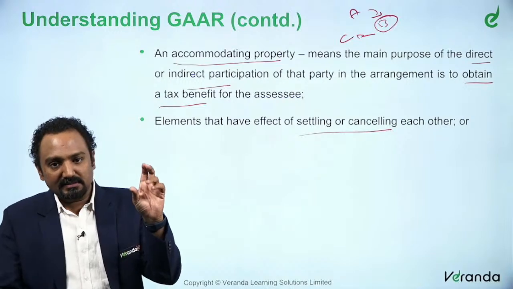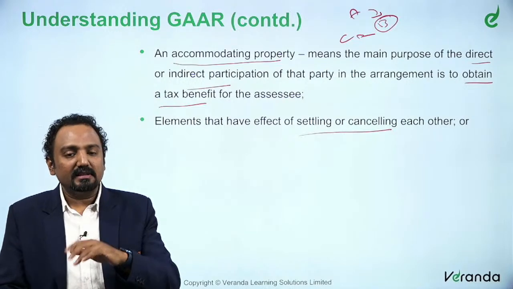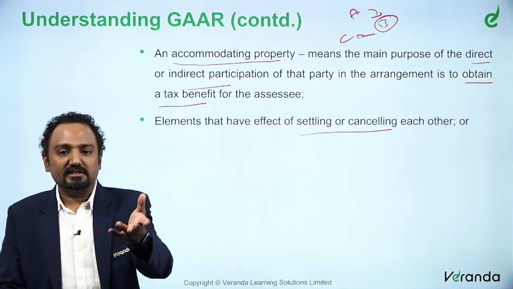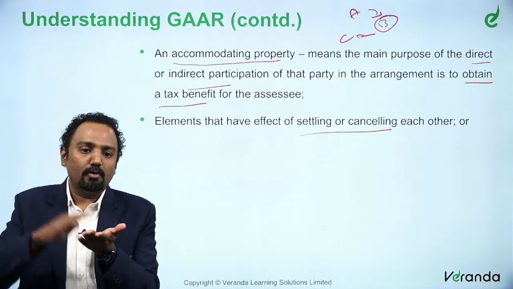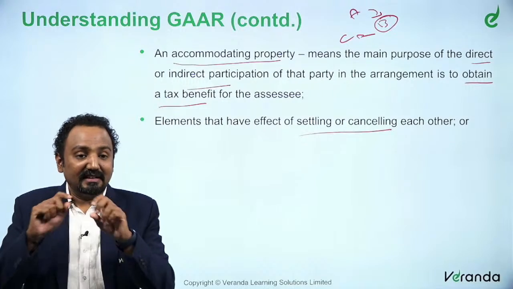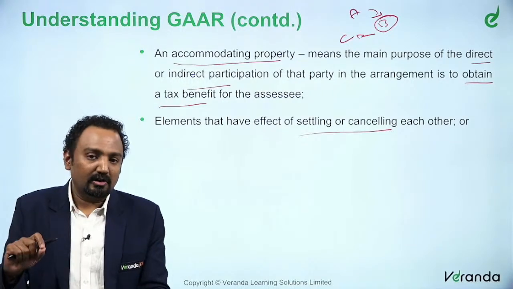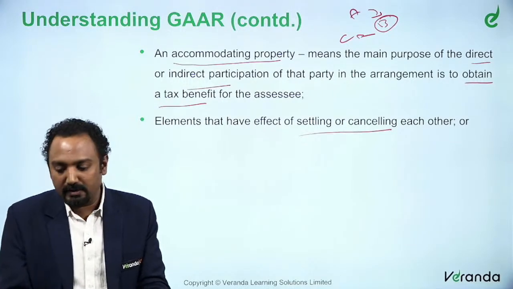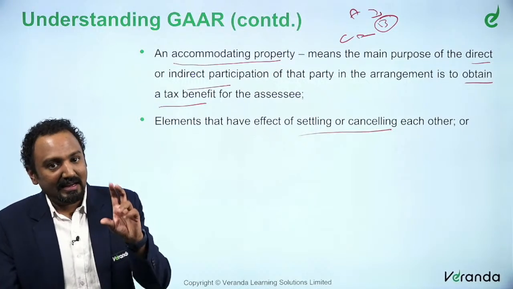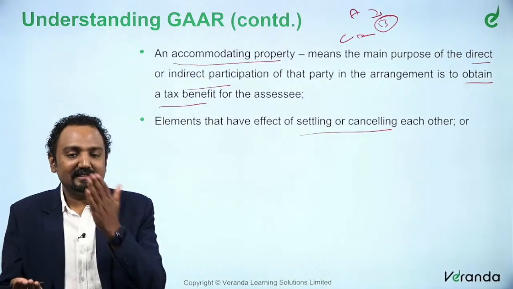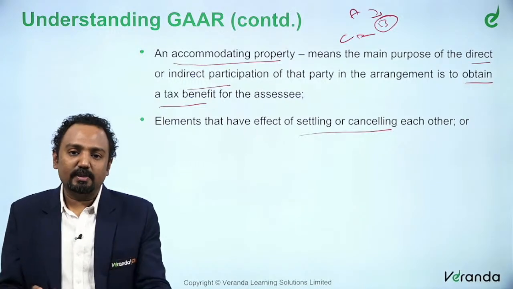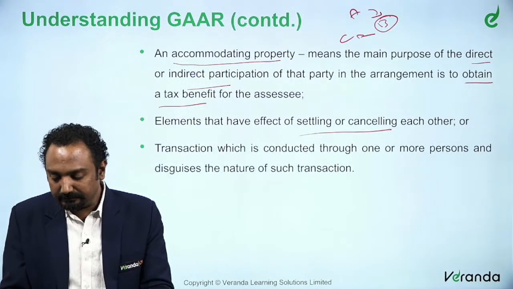One says this is what will happen, the other says by so and so reason the first clause is not at all valid. So one will overrule the other, in such a way that there is an elimination of that particular clause, which will result in a tax benefit. So one clause settles the other clause, whereby it gives tax benefit to the particular person.